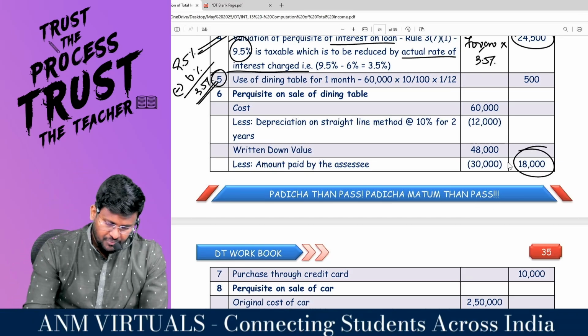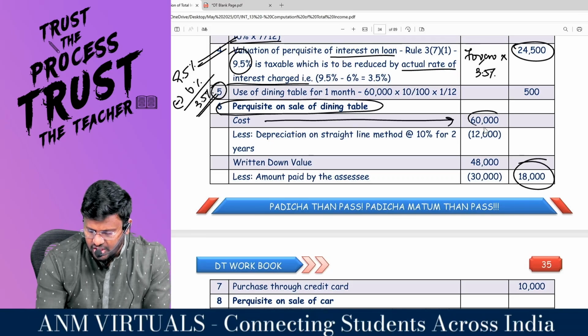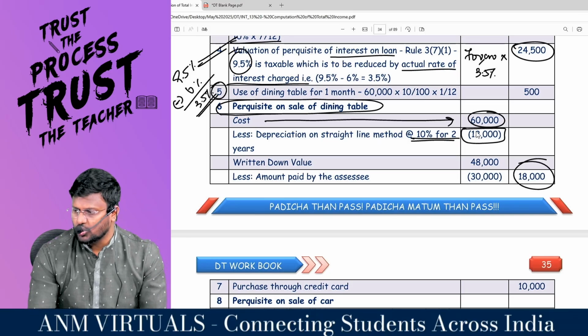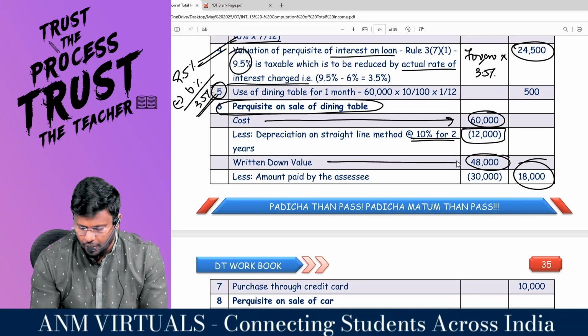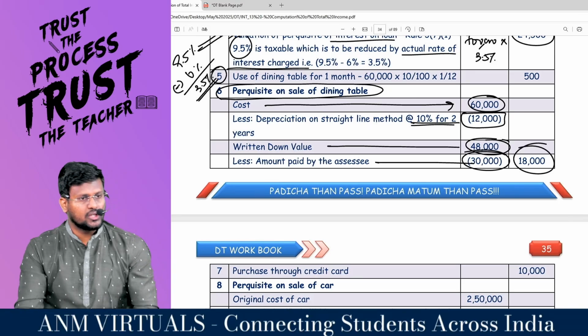Comfortable? Sir, look here. Perquisite on sale of dining table. Cost is how much? 60,000. Less the depreciation on straight line method at 10% for how many years? 2 years. That is 6,000 into 2 comes to 12,000. So WDV comes to how much? 48,000. But amount paid by the employee is 30,000. The gap is 18,000. Shall I proceed further?